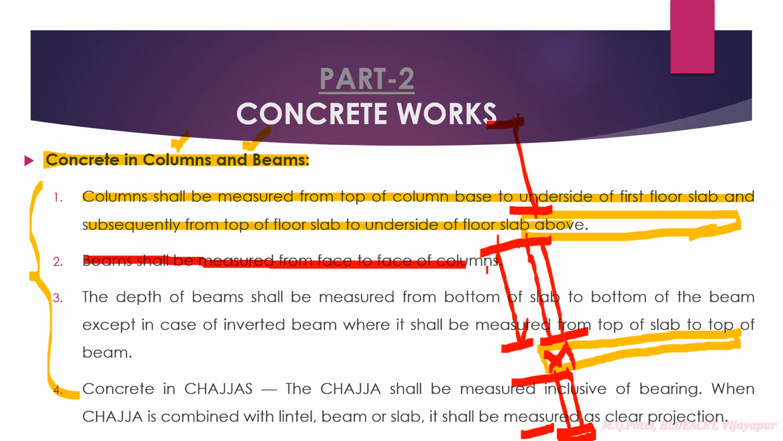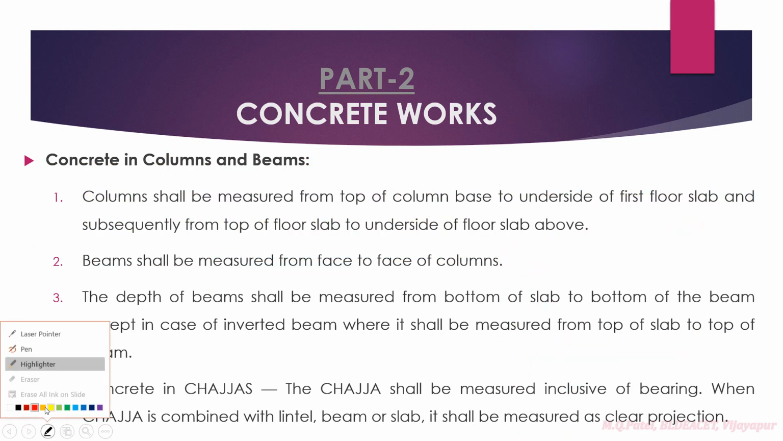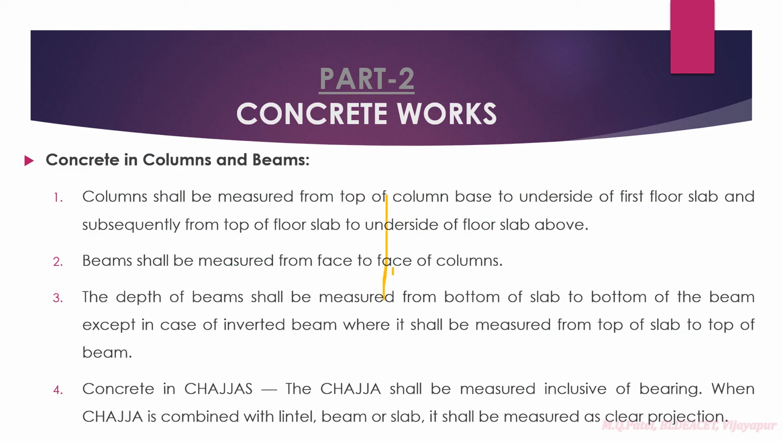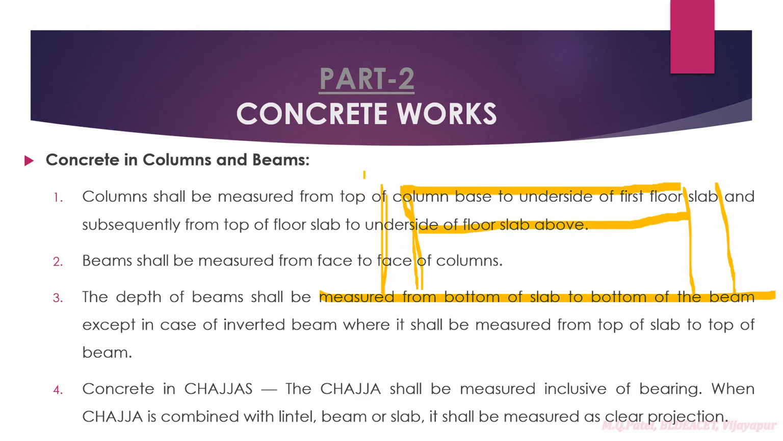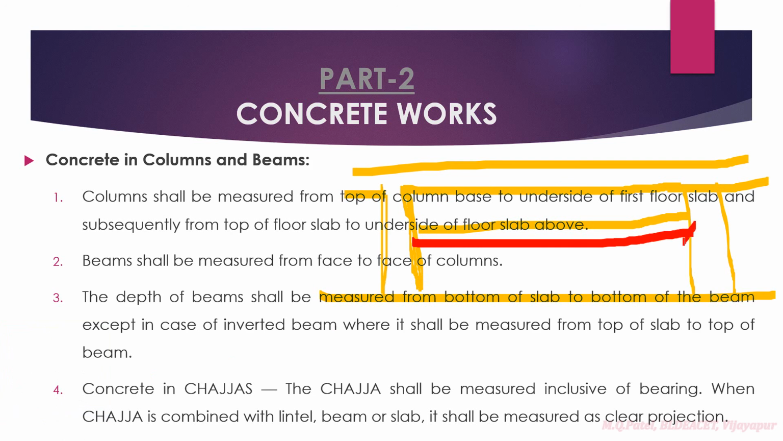Then next is beams, which shall be measured from face to face of columns, right? For example, this is the floor, this is one column, and here we have another column. The beam is going to run from here till here, and above this we may have the slab, right? So the beam has to be measured from this face till this face. Beams have to be measured from face to face of columns.